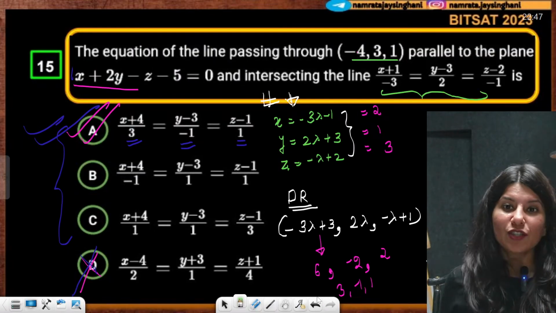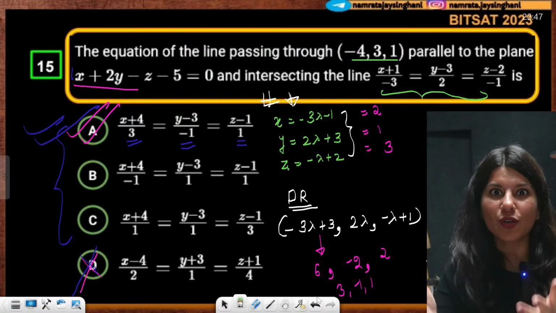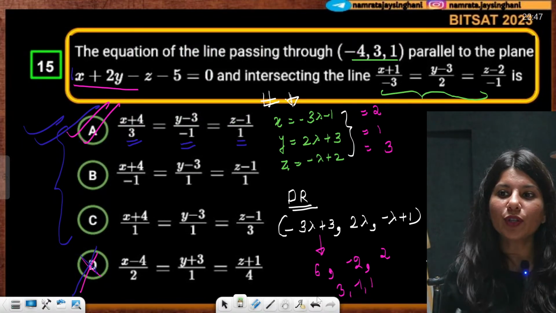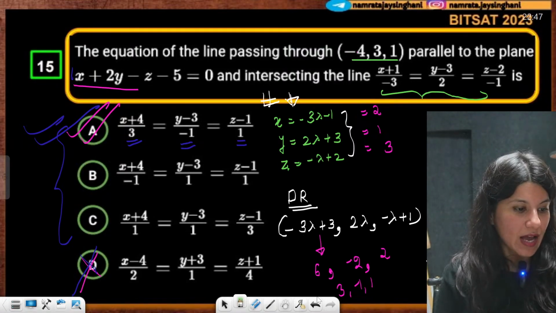Yes, Tejit, shortcut is helpful. But you know what? That's why I don't tell you the direct shortcut. Otherwise, I would have told you to just do this. See, this is not working in this question, Tejit. Are you getting my point?